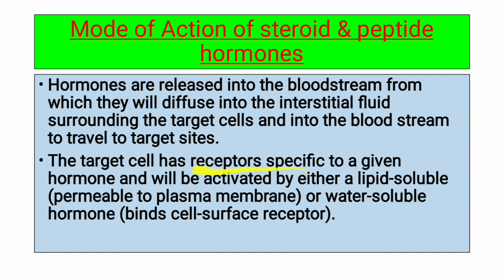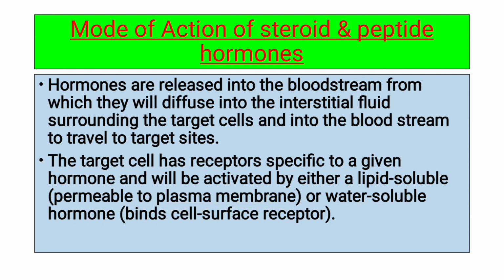So these hormones bind to these receptors and perform their action. But we have two types of hormones: lipid soluble hormones and water soluble hormones. Lipid soluble hormones are non-polar, so they can pass through the plasma membrane and enter into the cell.